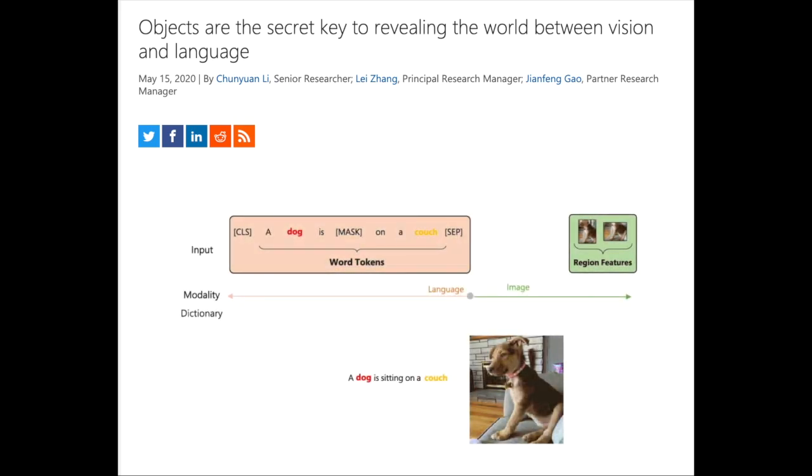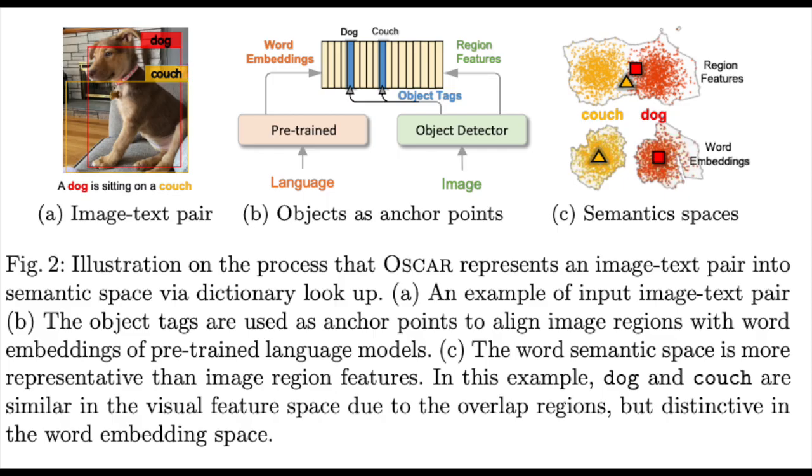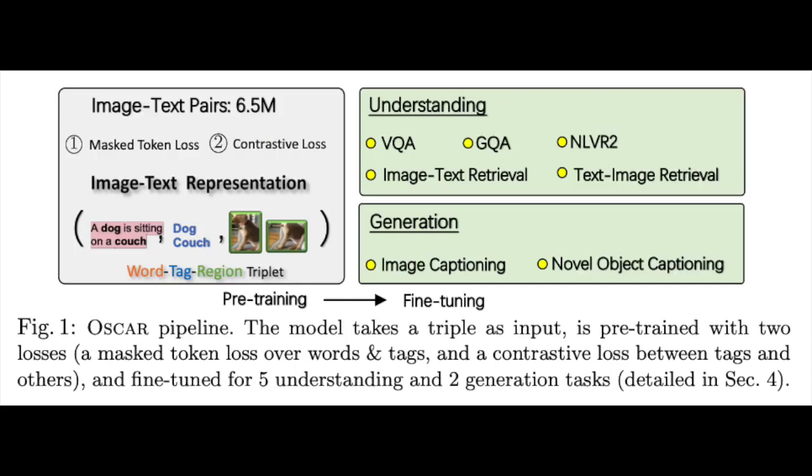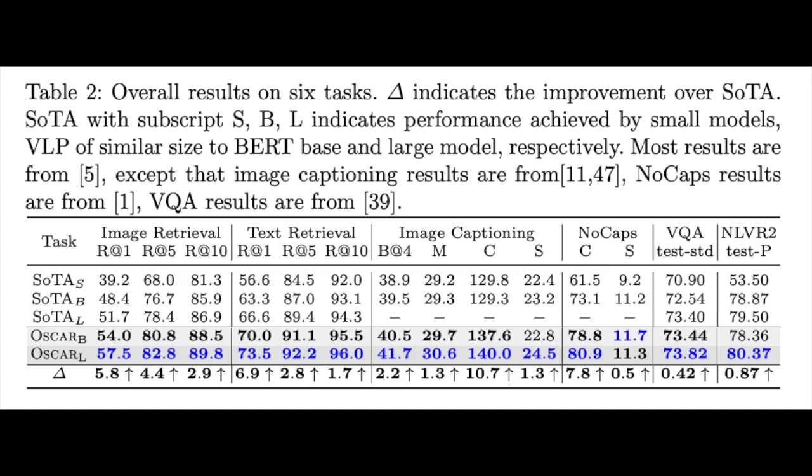These regions of interest are paired with some text describing the image, and then cross-modal attention looks at both the image representations from the regions of interest and the text embeddings. Oscar refines this pipeline by integrating the object tags with the word sequence, since the faster RCNN will also label the region it's describing. The authors show that the semantic space of words is better separated than the image space, so it's useful to integrate additional text information with the regions of interest. This technique achieves state-of-the-art on all tasks with transformer vision language models, particularly making massive gains in image retrieval.